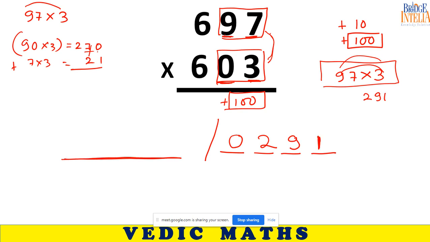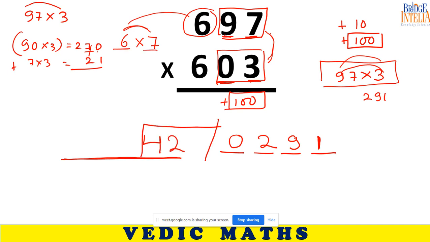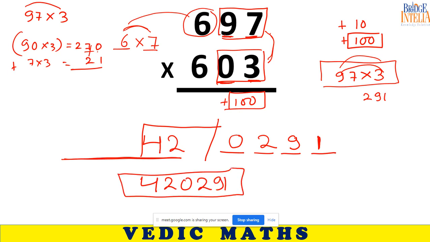Same trick. Take the remaining number, multiply it with the next number. So 6 into 7, 42. So this is the final answer, 42029. This is the final answer. I will repeat again how we solve this one. So please be careful.